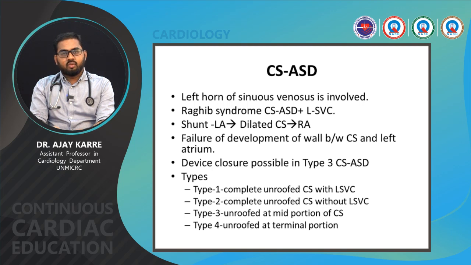There are types of unroofed coronary sinus. Type 1 is complete unroofed coronary sinus with LSVC. Type 2 is complete unroofed coronary sinus without LSVC. Type 3 is unroofed at the mid portion of the coronary sinus. Type 4 is unroofed at the terminal portion.